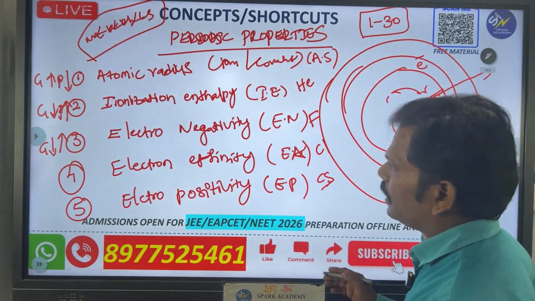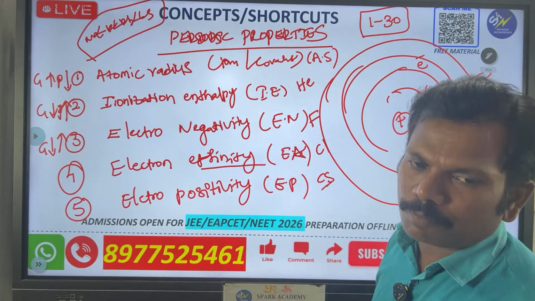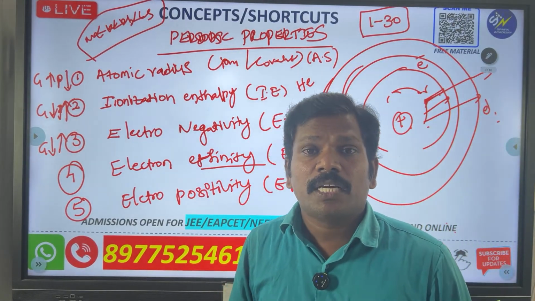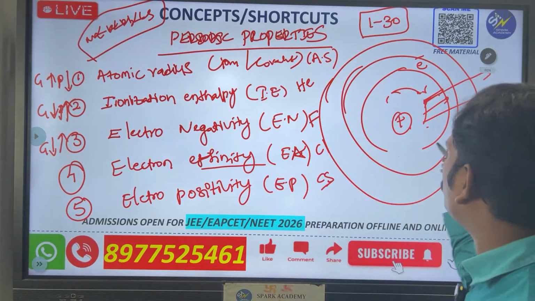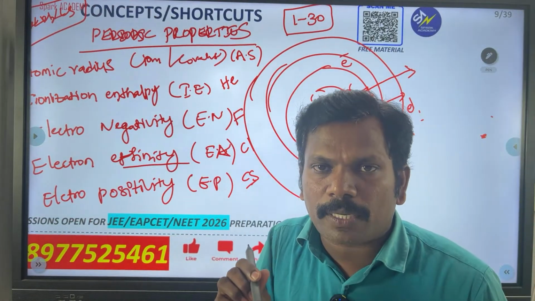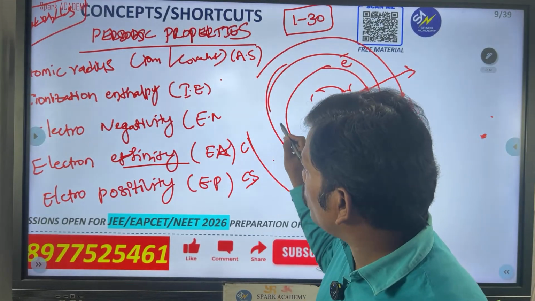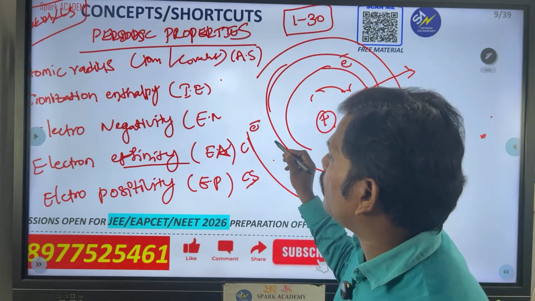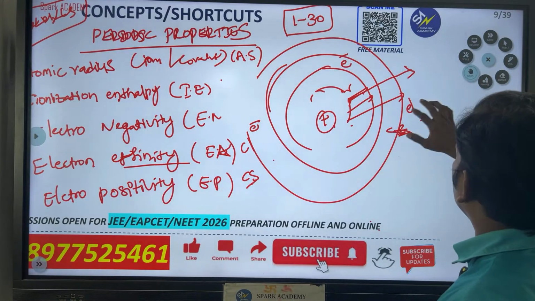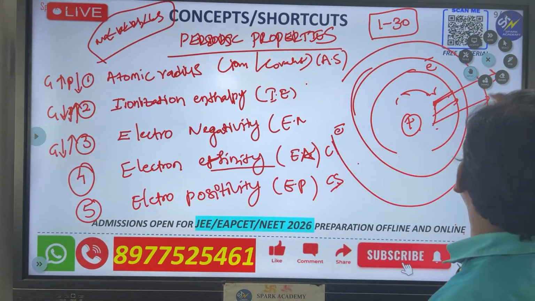Next, this is the electron affinity. It is similar to the ionization energy, but reverse. It is the amount of energy released when you add one electron. Ionization energy is the energy required to remove an electron, whereas whenever you add one electron, some energy is released, and that we call electron affinity. Please remember this.